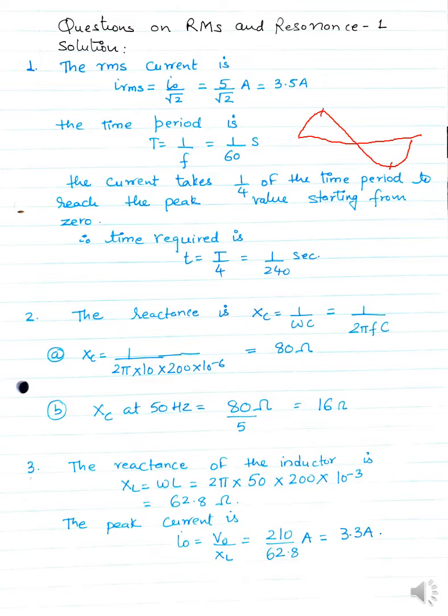If you remember, we have a sine wave like this, let's say. So this is my one peak and this is my another peak.